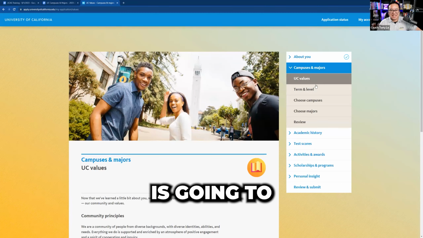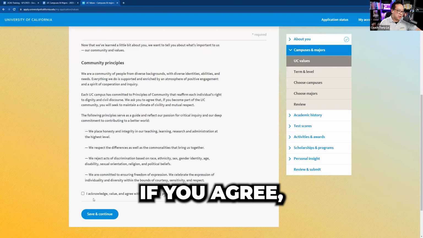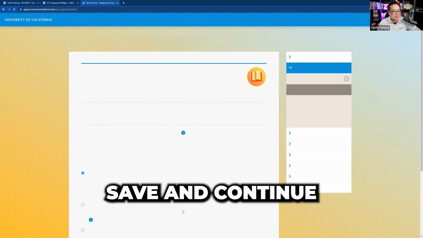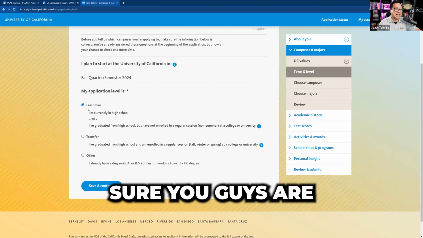Next section is going to be campuses and majors. The first one is UC values. These are the values of UCs. If you agree, click acknowledge, click save and continue. Next one, when do you plan to start? Again, seniors, I'm 99% sure you guys are going to be freshmen.